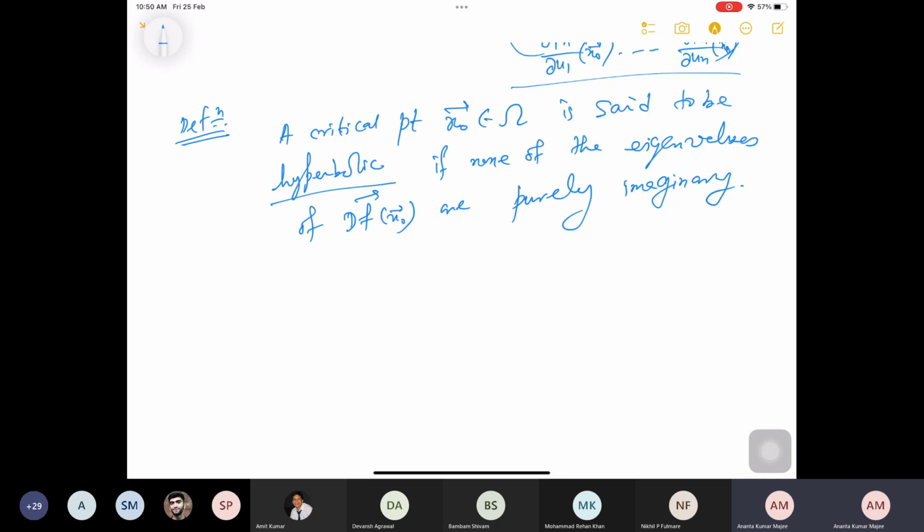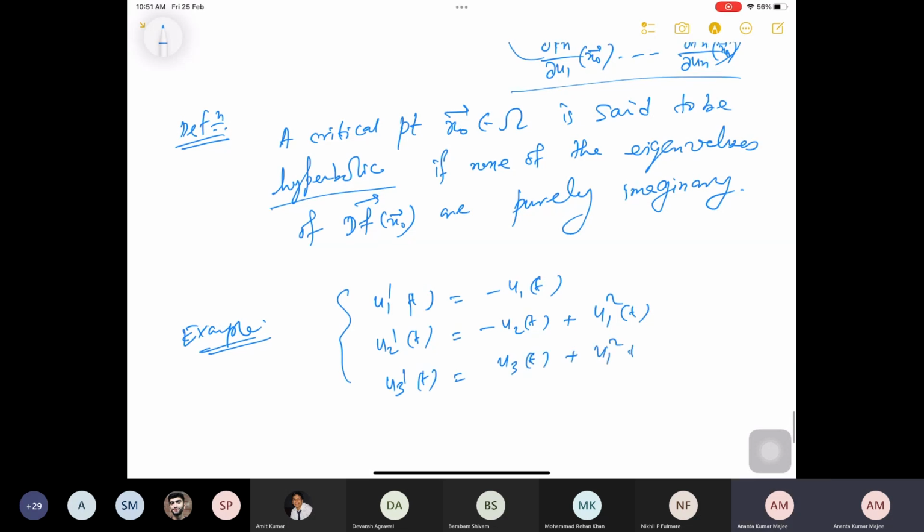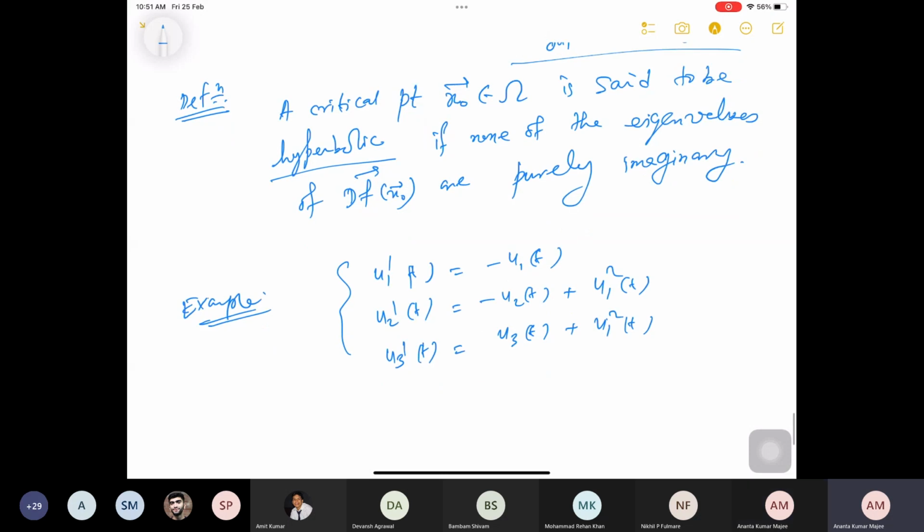So for example, if we consider this nonlinear system, u1 prime of t is minus u1 of t, u2 prime of t is minus u2 of t plus u1 square of t, u3 prime of t is u3 of t plus u1 square of t.